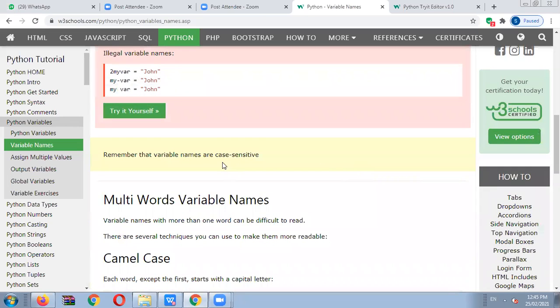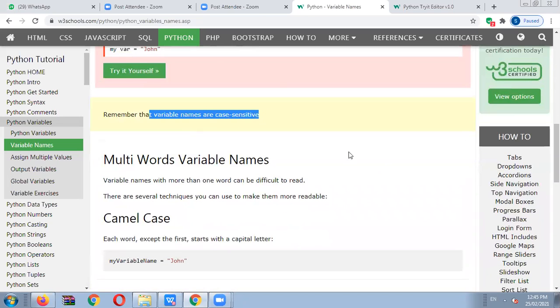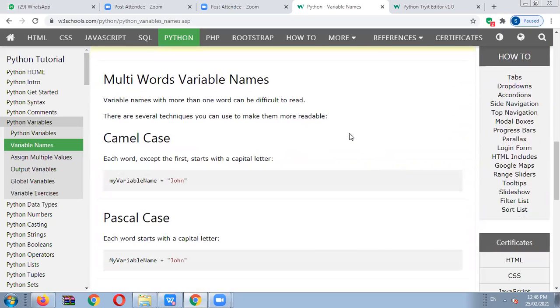So remember, variable names are case sensitive is a very important point for all sessions. Then after that, we can also use multi-word variable names. Suppose in the declaration we have used a label, the size of the variable name may be extended, and that is also possible in Python programming. Variable names with more than one word can be difficult to read. Did all students understand? If we write a lengthy name, it is difficult to read.